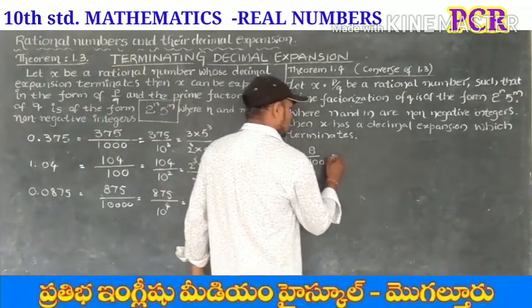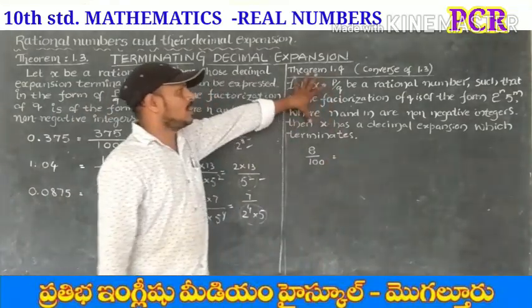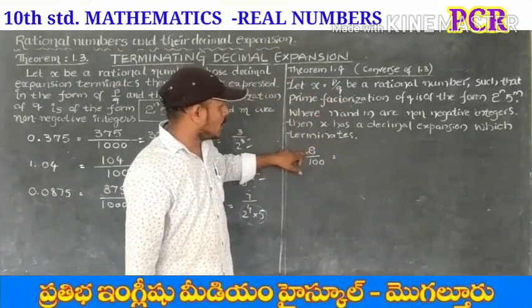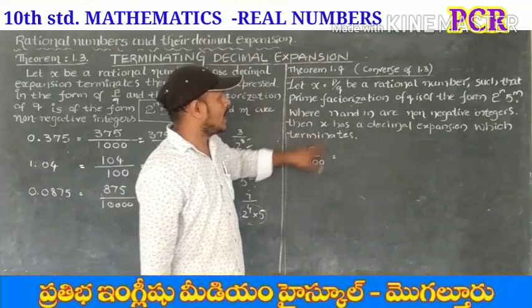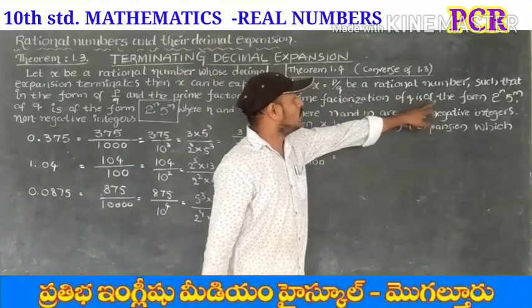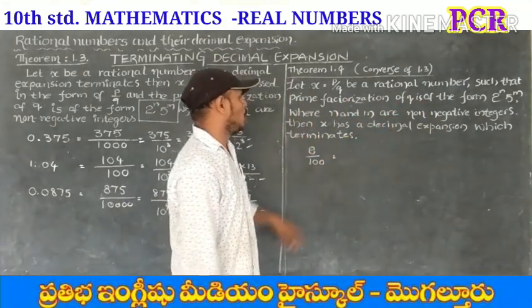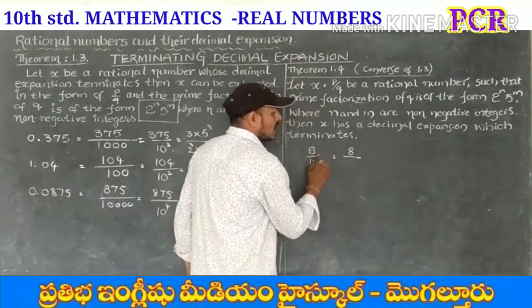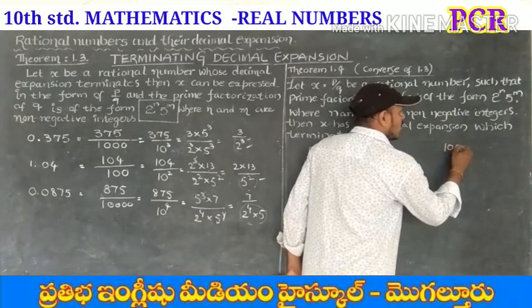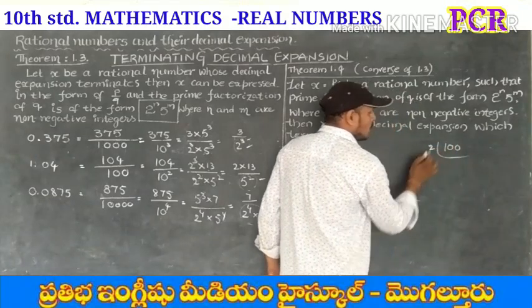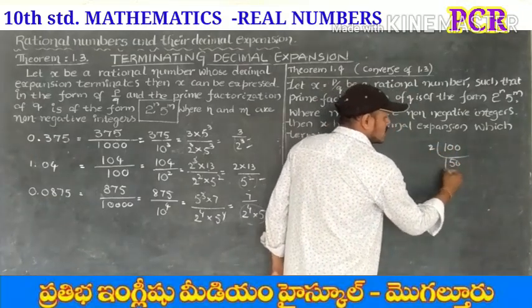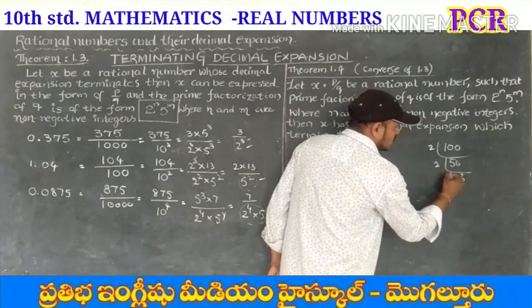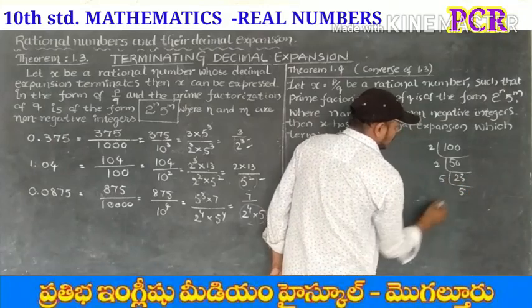8 by 100 is a rational number. According to this theorem, p is equal to 8 and q is equal to 100. What is the form of q? What is the prime factorization of 100? 2, 50 times; again 2, 25 times; again 5, 5 times.